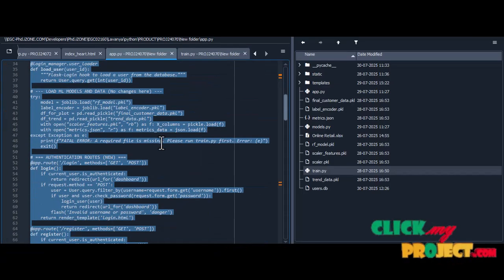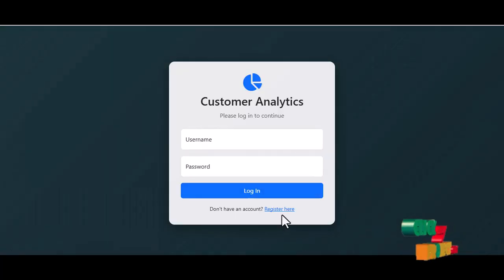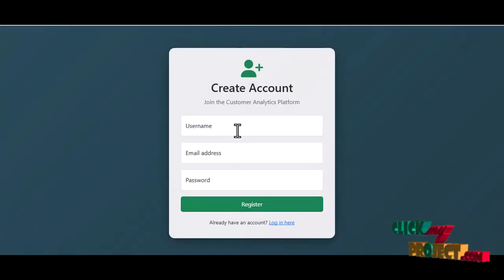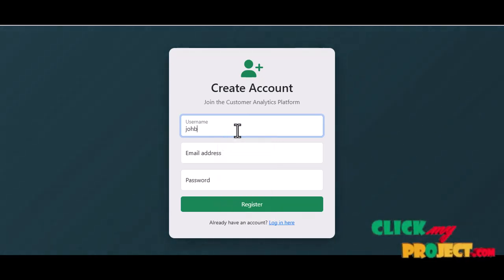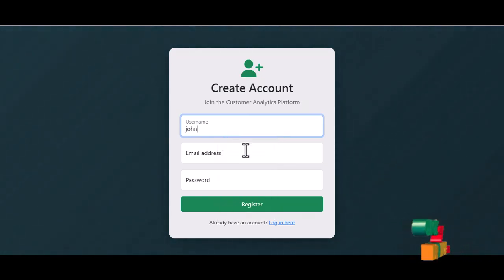This is our source code and this is our output. Please click register here and enter username, email ID, and password.